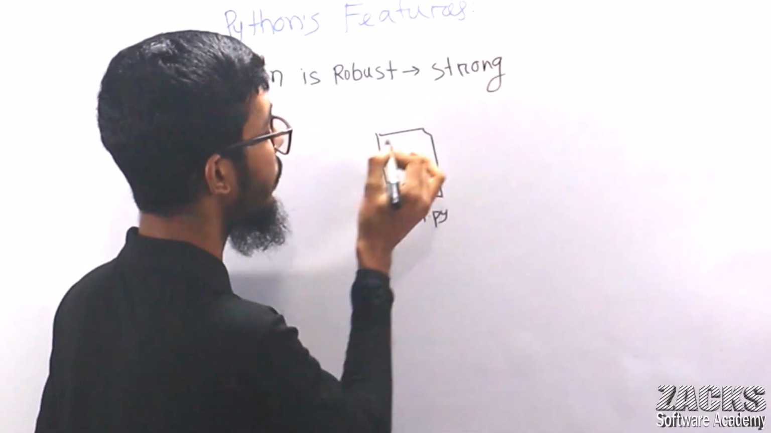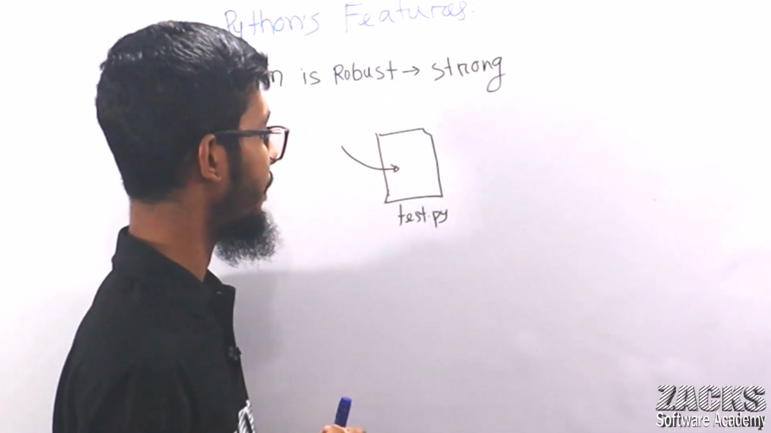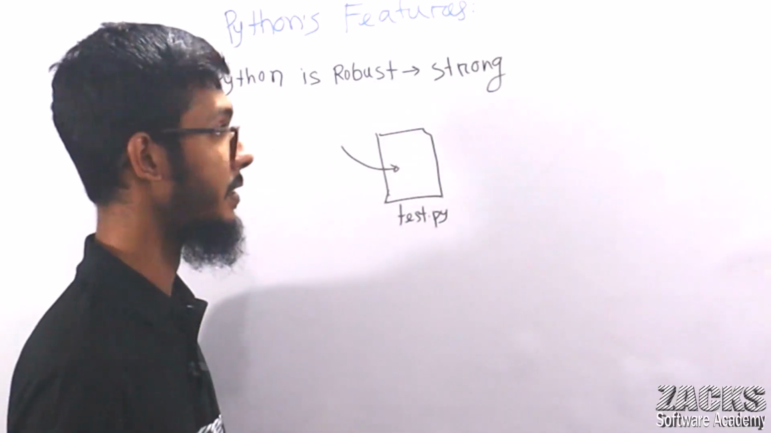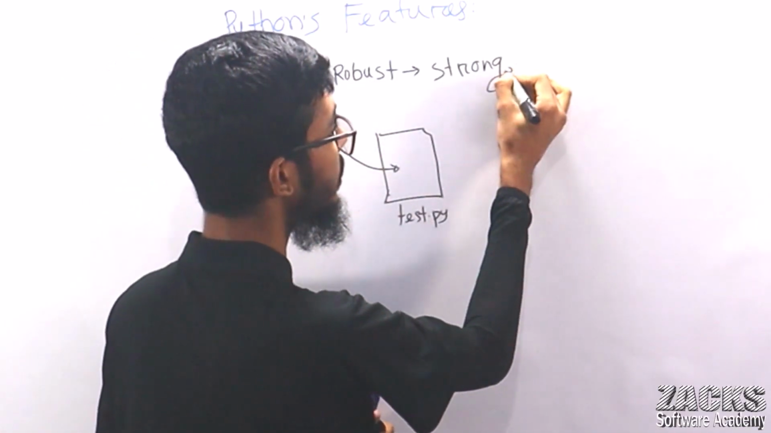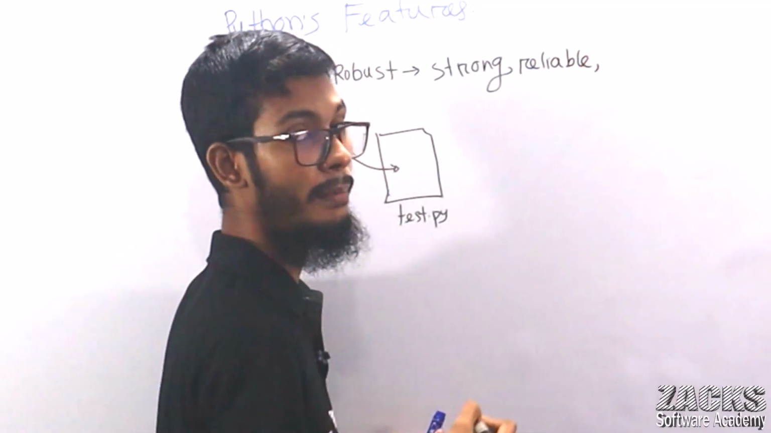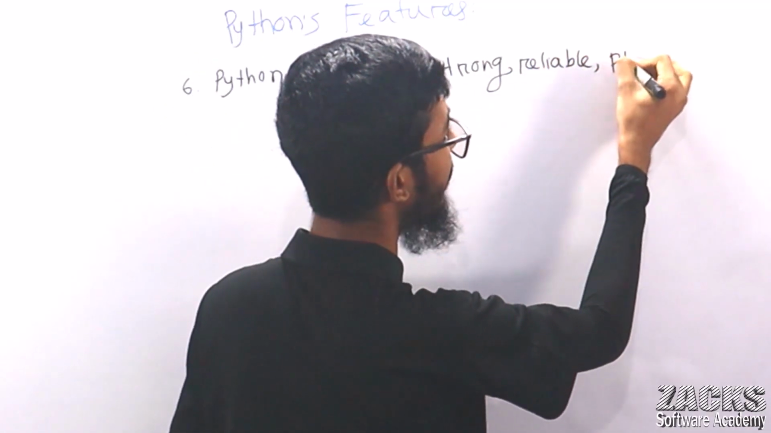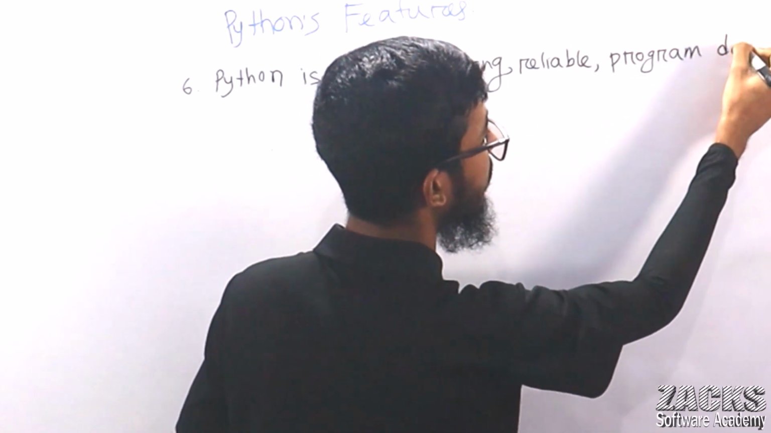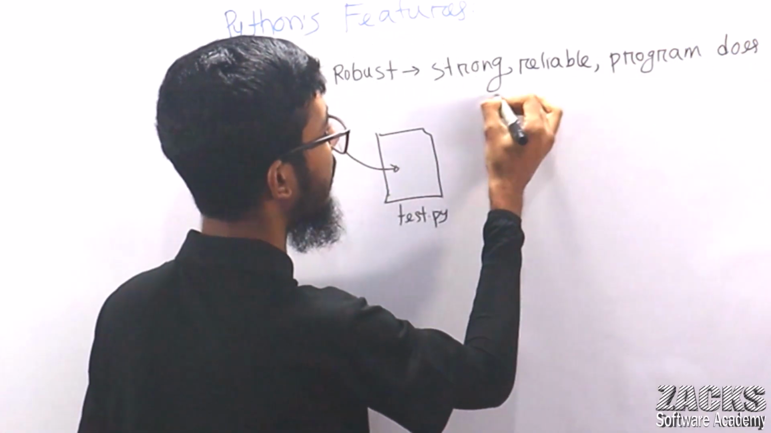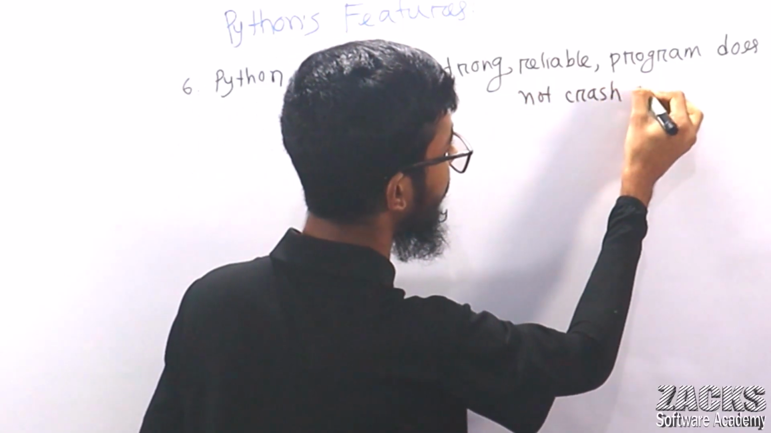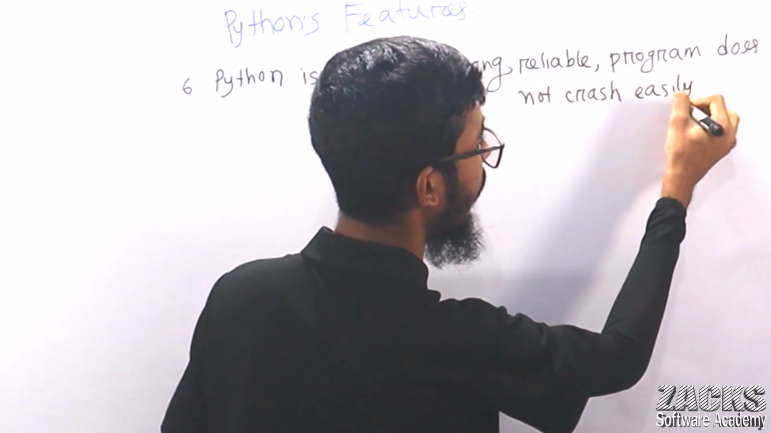So you have created a program using Python, and you can rely on this program. It doesn't crash. Robust means strong, means reliable. Reliable means the program doesn't crash easily. Let me write this point also: program doesn't crash easily.